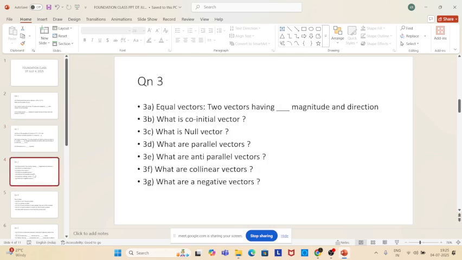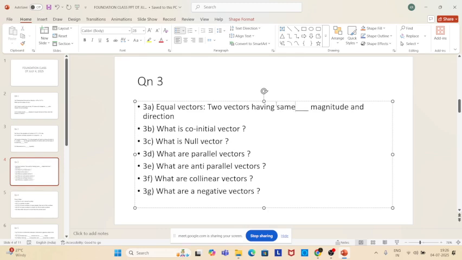Next question. Question 3, it is about vectors. Equal vectors. Two vectors are said to be equal vectors when the two vectors have dash magnitude and direction. What is the word that will come? Same magnitude and direction, sir. Fantastic. Same magnitude and direction, then that is called equal vectors.